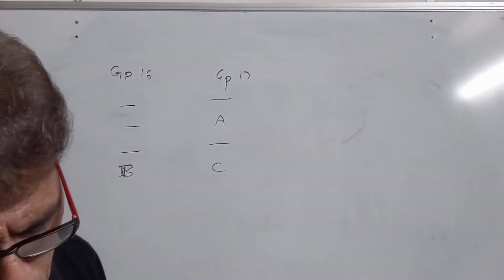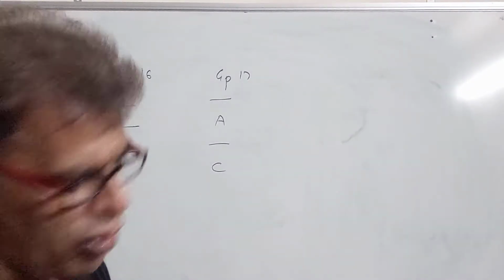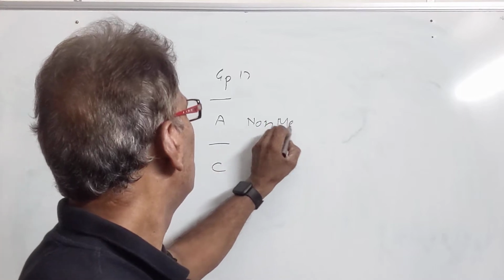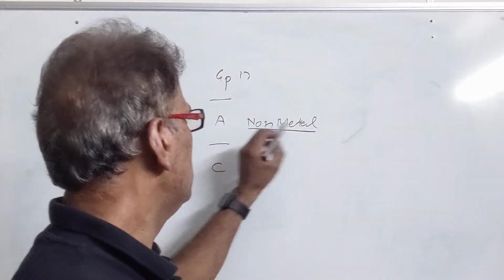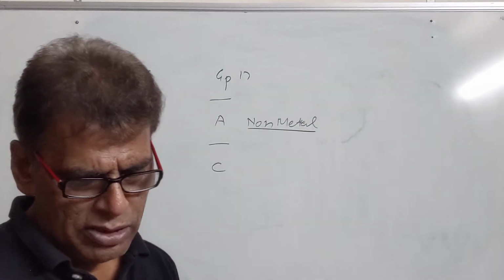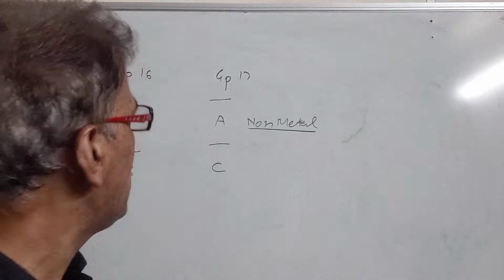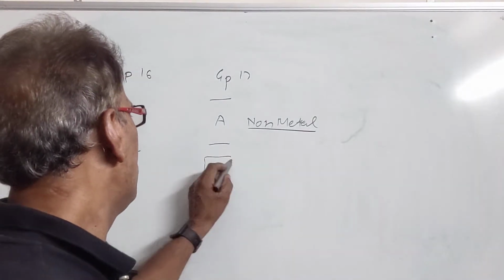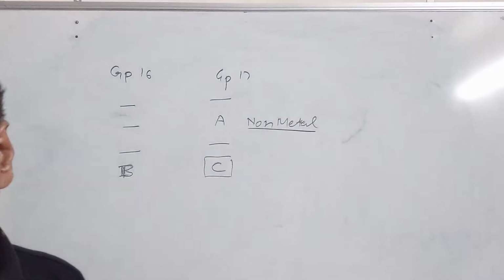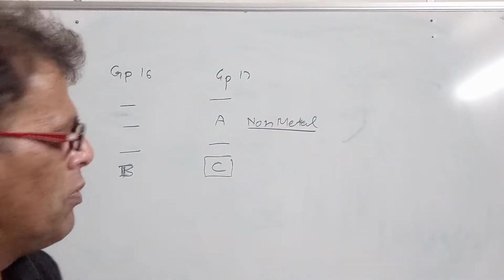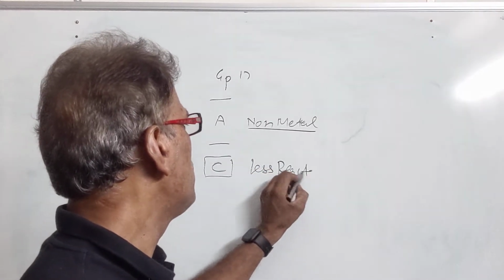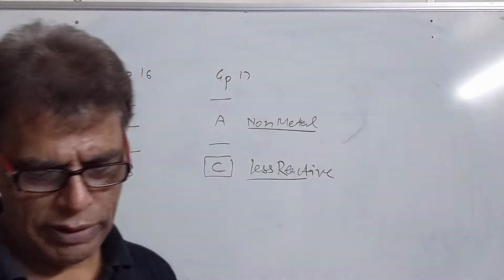Now we have to state whether A is a metal or non-metal. A is a non-metal because the elements lying on this side of the periodic table are non-metallic. Then he asks, state whether C is more reactive or less reactive. As we move from top to bottom, C will be less reactive. More reactive elements are present at the top of the group, so C will be less reactive.